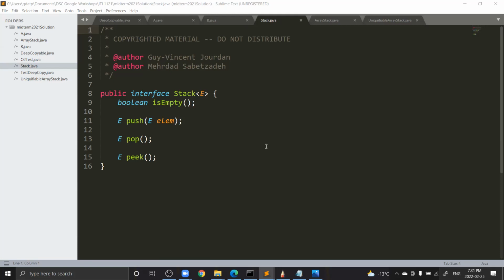Okay, so someone has a question in the chat. It says, I don't think we have done stacks. Well, it was on the midterm last year, so I think you guys should ask the professor if stacks are going to be on the midterm. For our class, it was on the midterm.